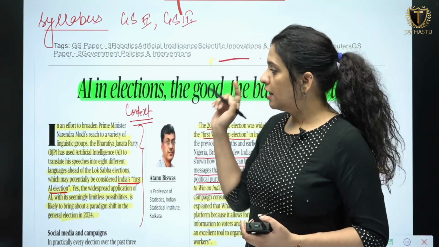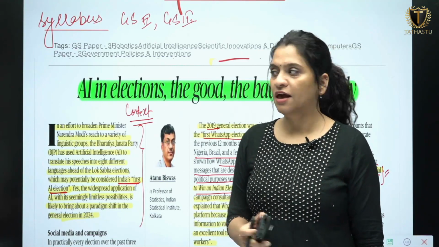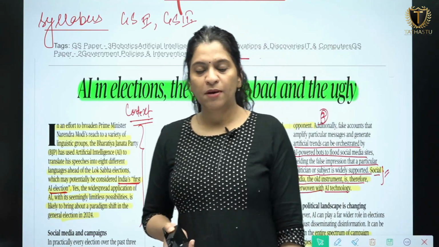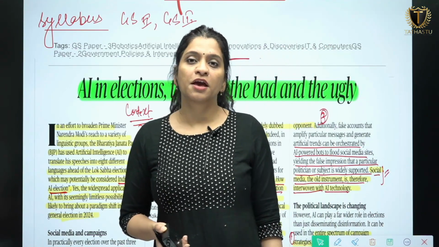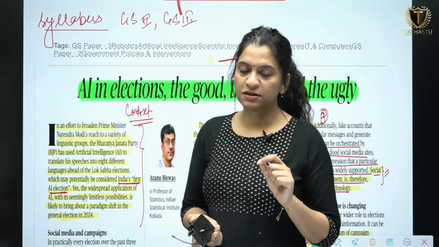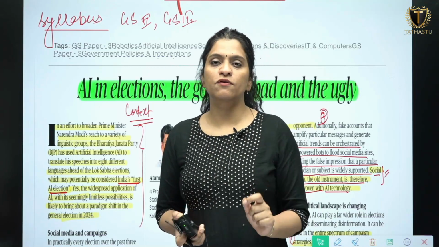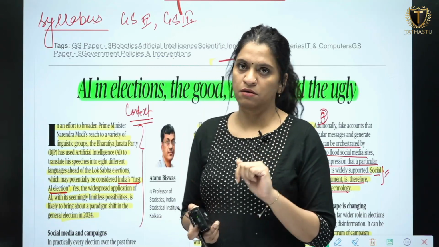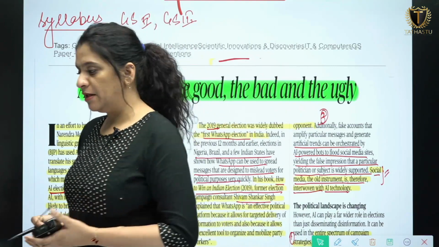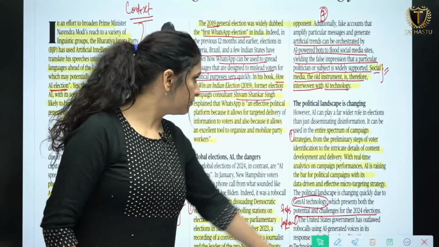Now the election of 2024 is called one based on artificial intelligence. If whatever has been planned by the BJP, if this kind of use of AI happens in the election, it will be the first ever such instance of use of AI in election rallies or election campaigning. Okay, so let's read the article and understand about this.